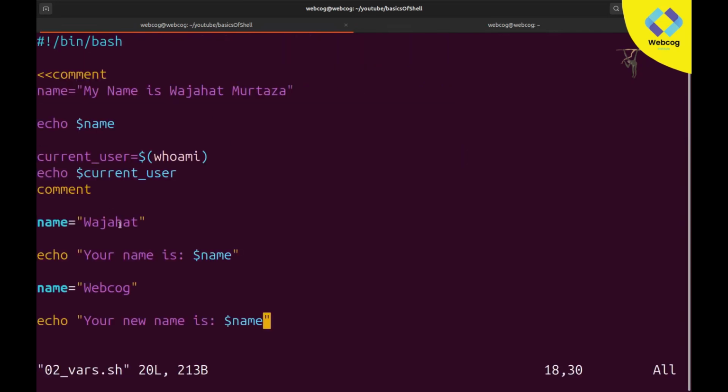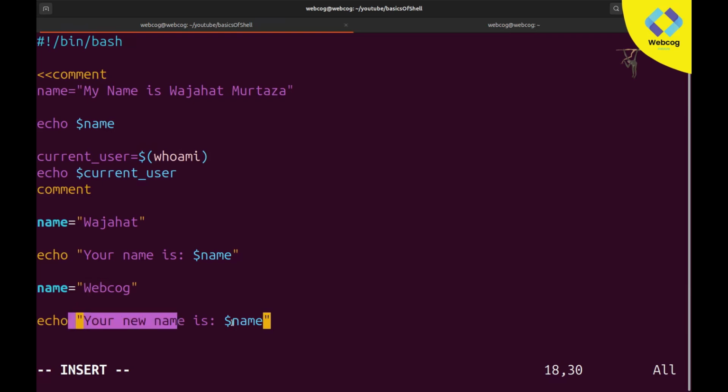Now I will explain what it basically does. First it creates a variable by the name of name with the value Wajahat, and echo simply prints "your name is" and this variable, in which name equal to Wajahat is stored. So it prints "your name is Wajahat". But after that, when this line executes, it checks that a variable with the same name already exists and there is a new value present. So it removes the old value from the variable and updates it with the new value, which is webcode.